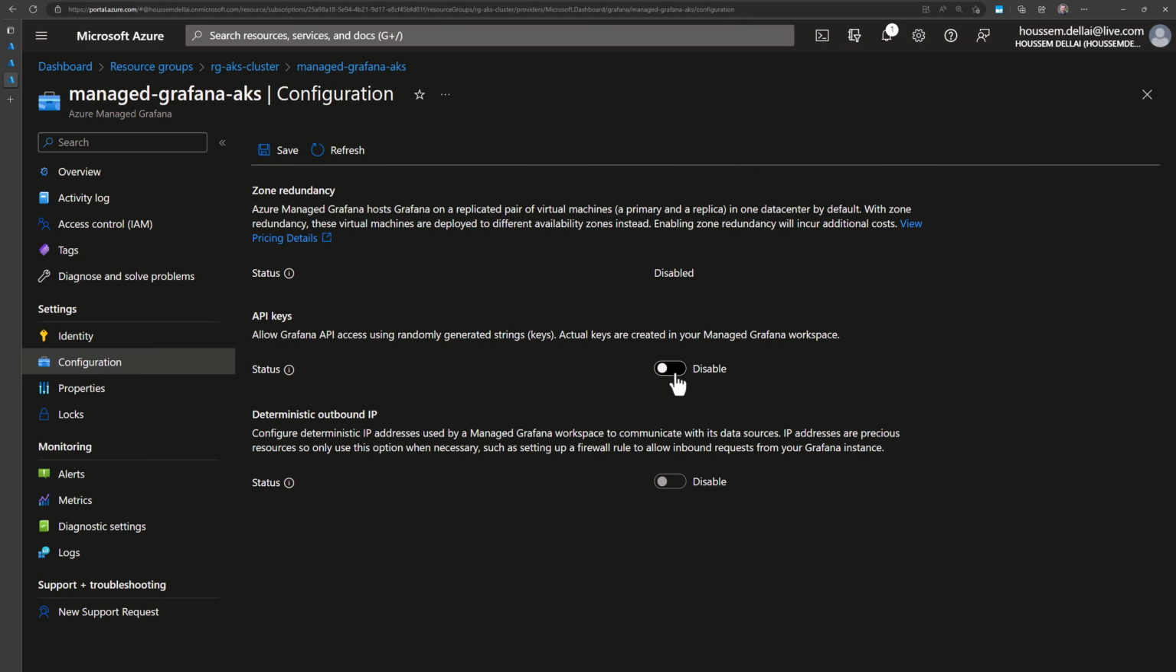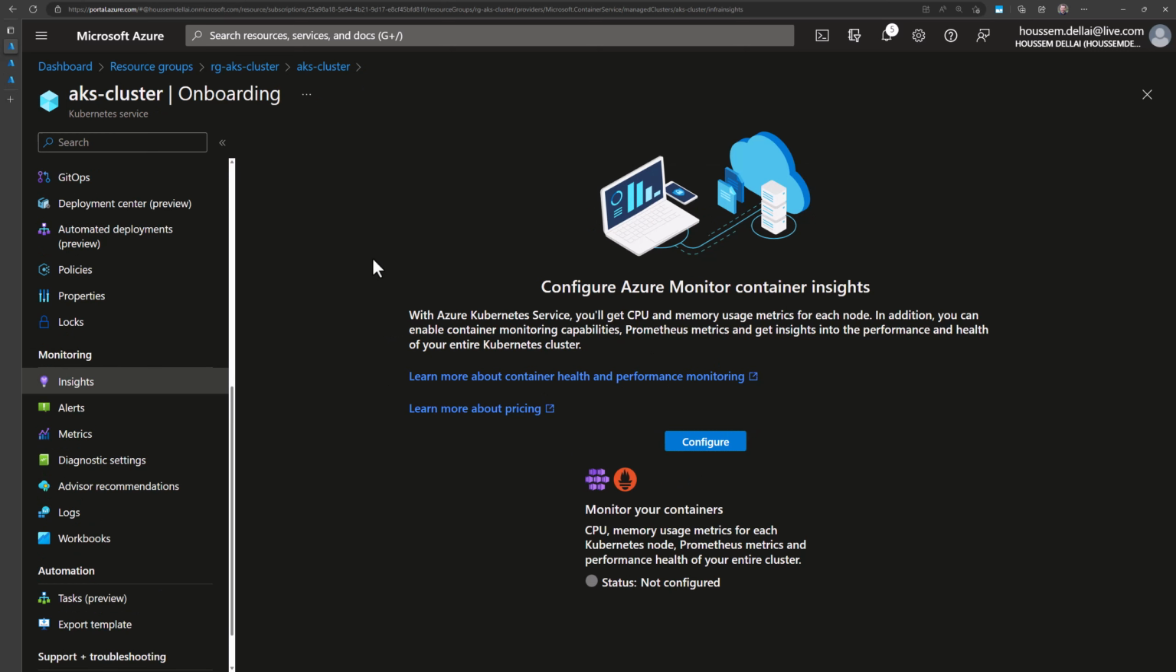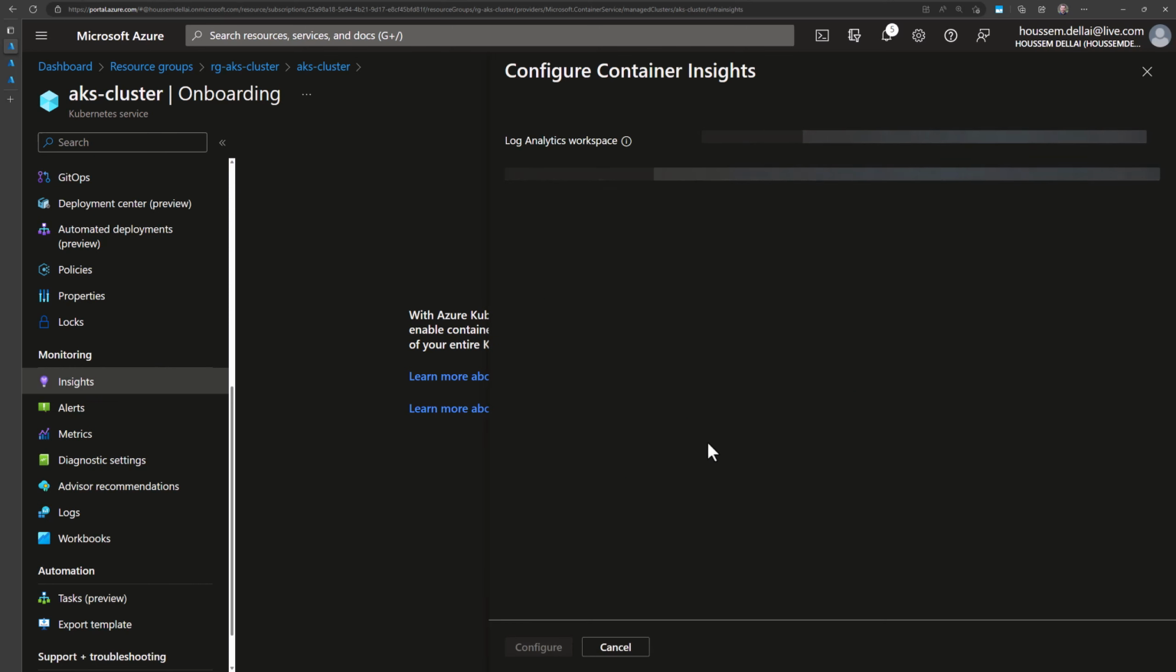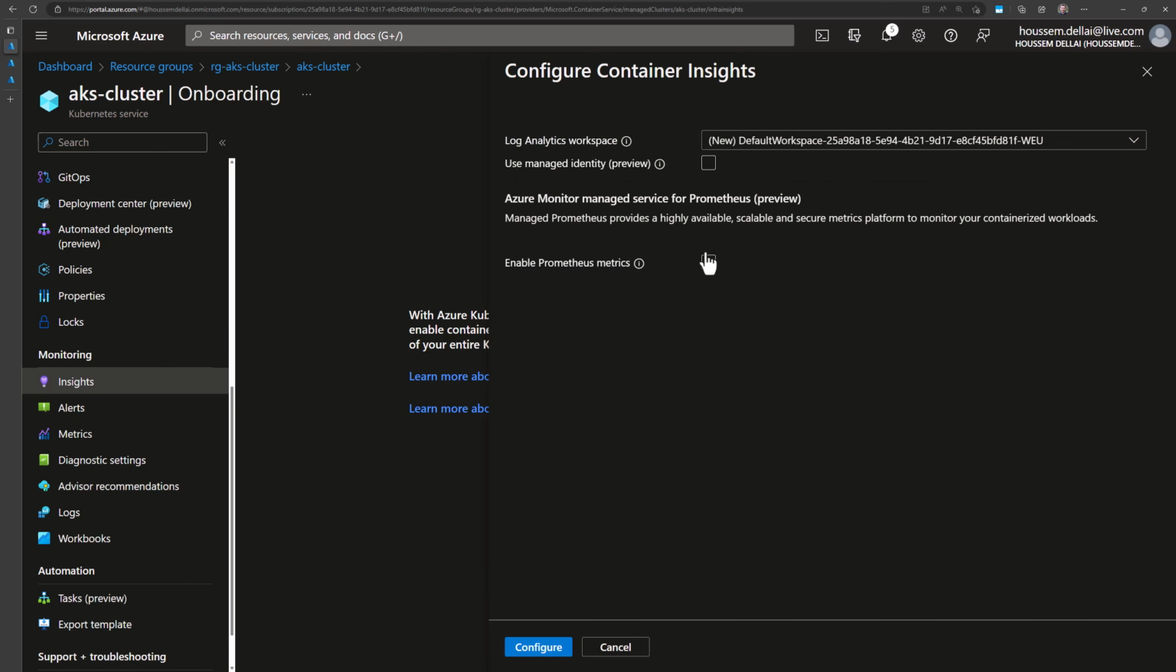We can go back and configure them from here. Let's again go back to our cluster, to the insights section right here, and let's go back to configure. So if I click configure, and here comes the interesting part. Here I will need a Log Analytics workspace. If I don't have any, a new one will be created. That's why I have "new" between parentheses.